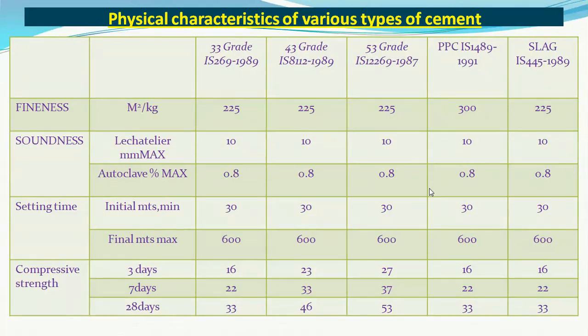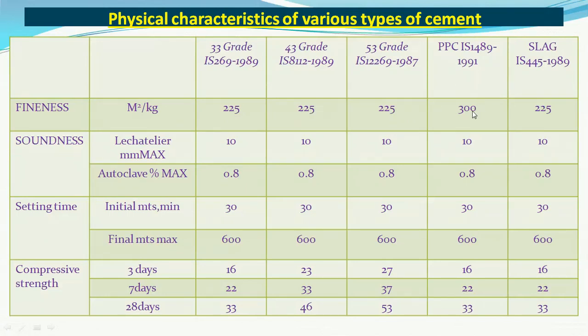So these are the tests we have just discussed. That is the fineness by the Blaine air permeability method, wherein the surface area of 1 kilogram of cement particles should be more than 225 meters square for almost all cements.